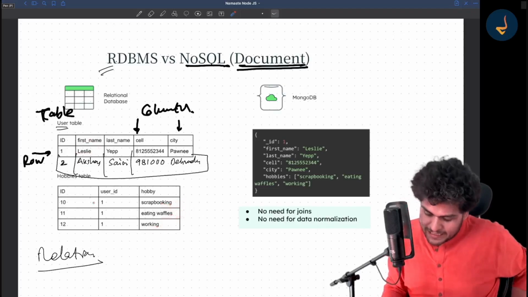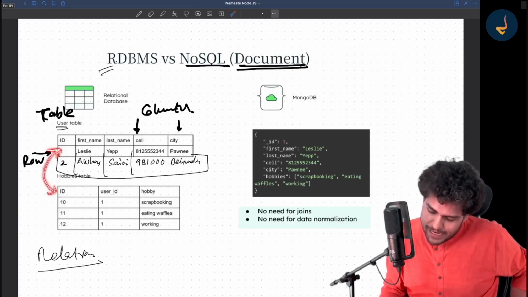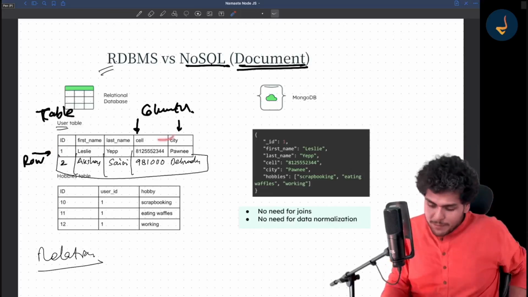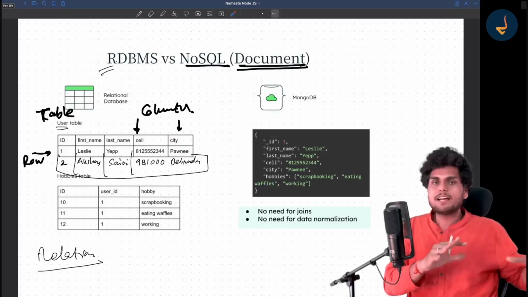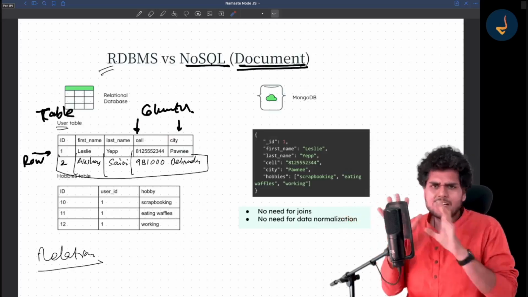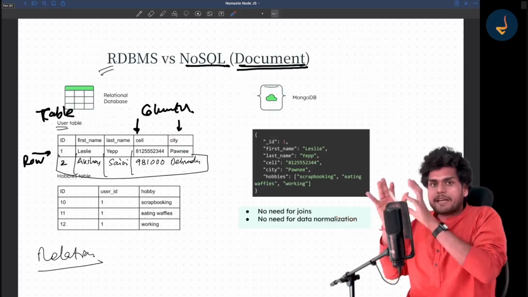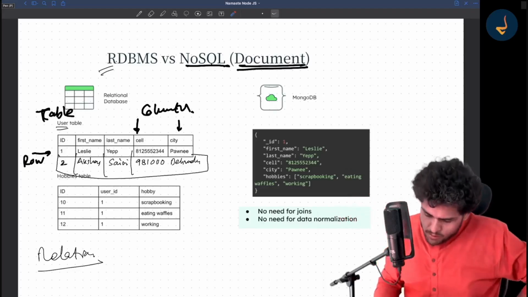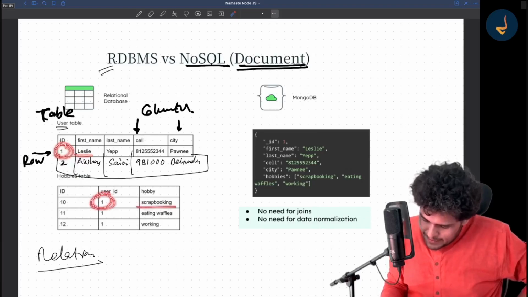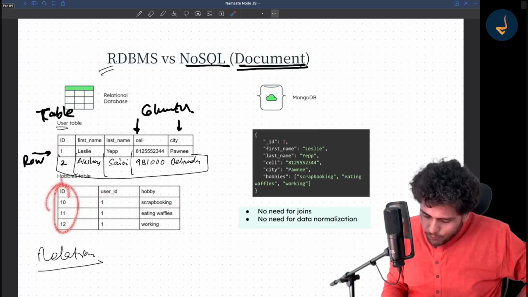So it will be stored like this, and these tables will have a relation, and this will be mapped by one ID. These two tables are separate. Think about different sheets inside your Excel document. You have multiple sheets. Similarly, think about a separate new sheet for keeping the hobby. Now, this is mapped by user ID. So the user ID of Leslie is 1. So for one user ID, scrapbooking. And this is the ID of hobby. This is the hobby ID basically.